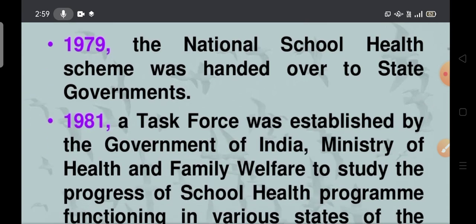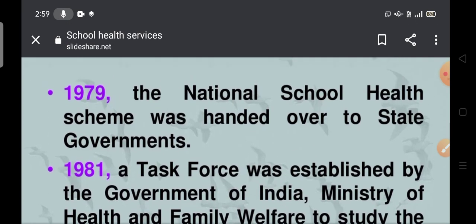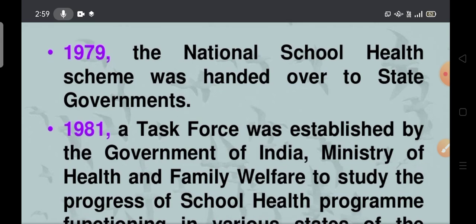Next, in 1979, the national school health scheme was handed over to state governments. So here the central government came in. The centrally sponsored scheme was first introduced by the central government, and it was handed over to each state government.